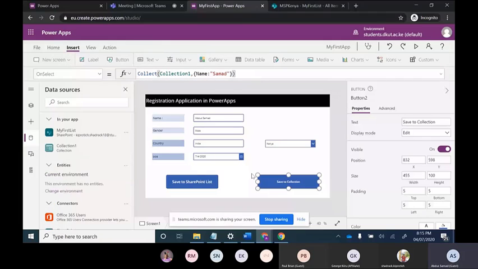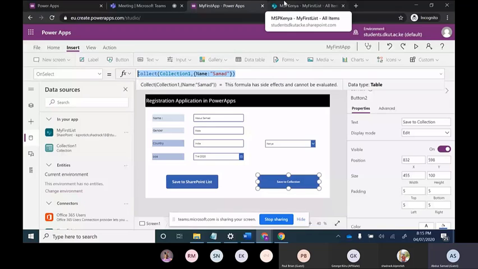Okay. So let us see what happens. This is collection one. What is collection? Collection is basically the local database of Power Apps. Like SharePoint list is the database of SharePoint, collection is the database of Power Apps.